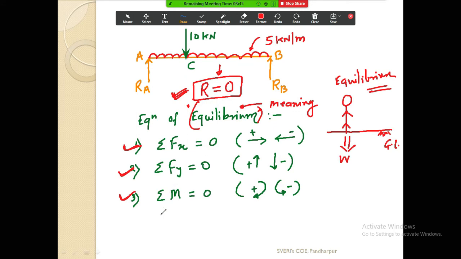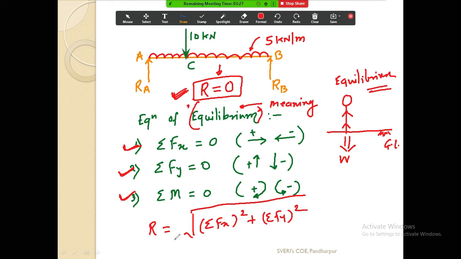See, how do you calculate the resultant? Resultant R is equal to the square root of summation Fx square plus summation Fy square. This is the formula for R. Normally suppose here this is all your summation Fx, and on this axis this is all your summation Fy.